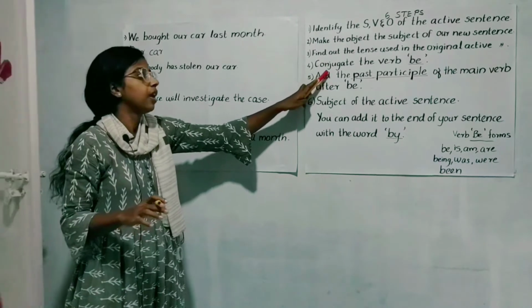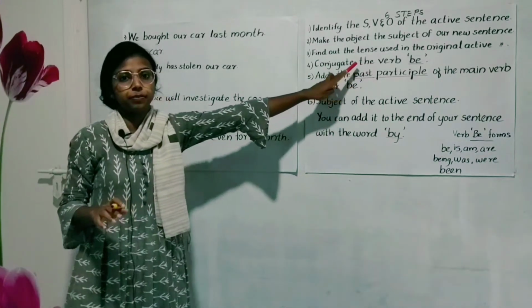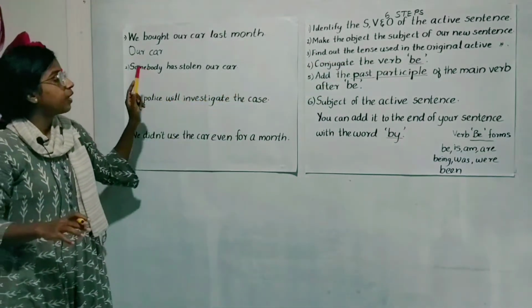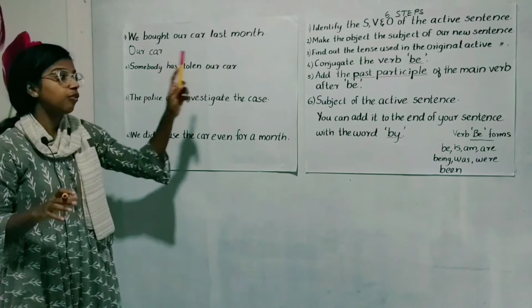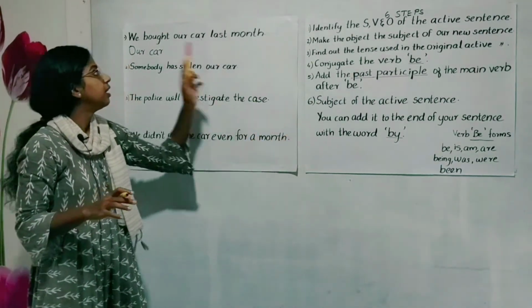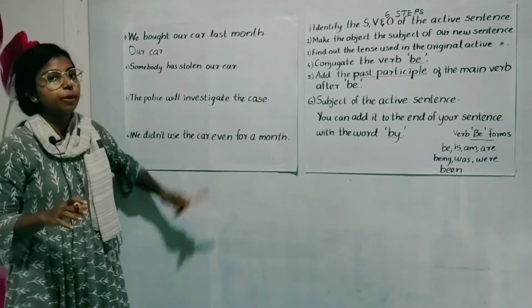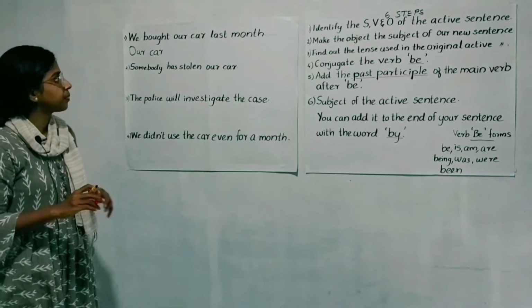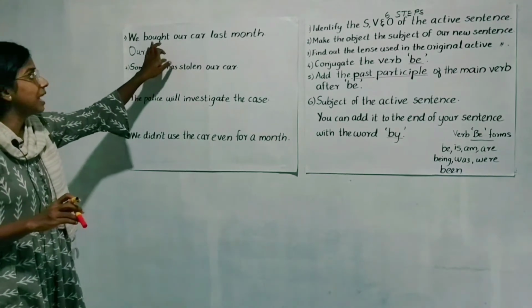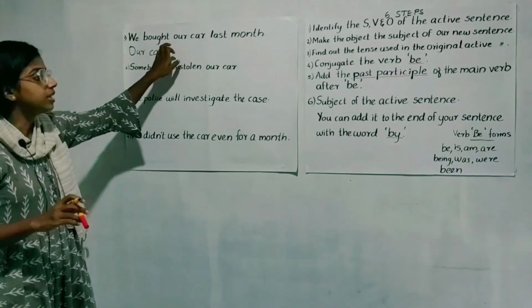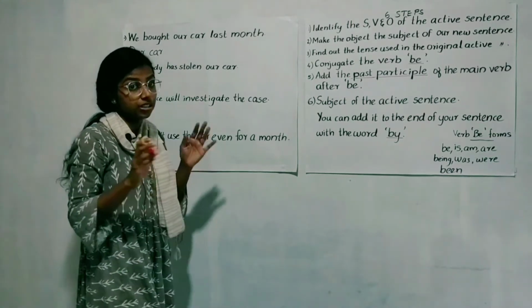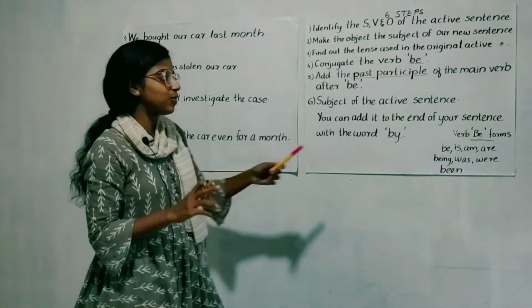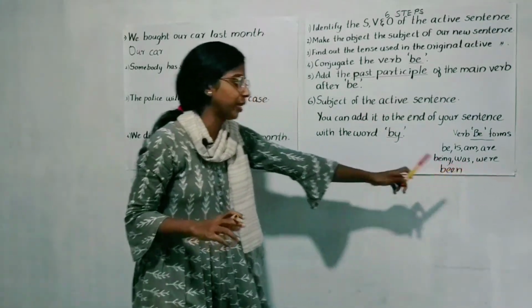Now the fourth step, conjugate the verb be. That is, we have to find out which form of the verb be can be used in our new passive sentence. We know that our sentence is in simple past. So the simple past form of the verb be can be used in our new sentence, and the past forms are was or were, we know.